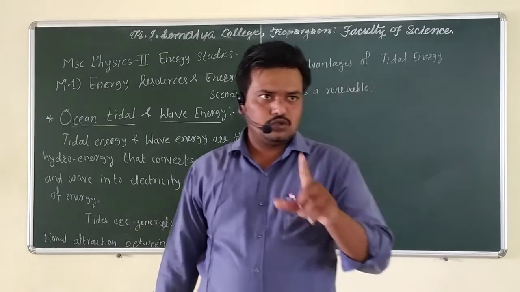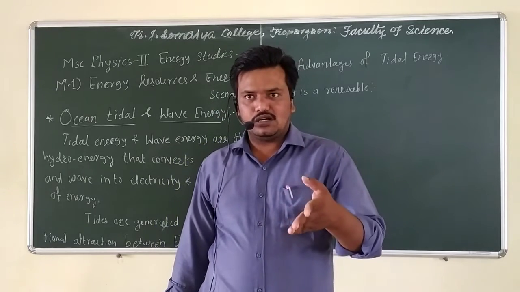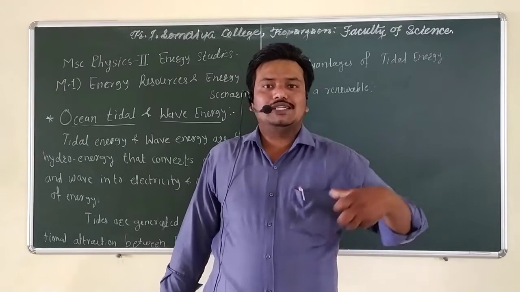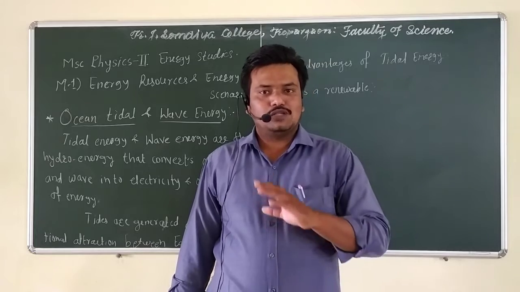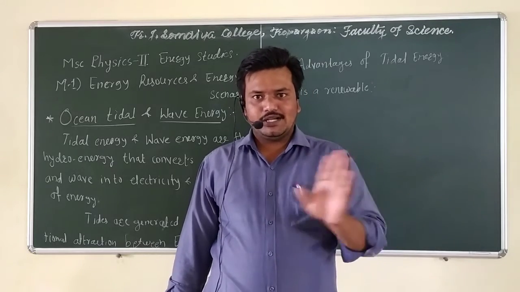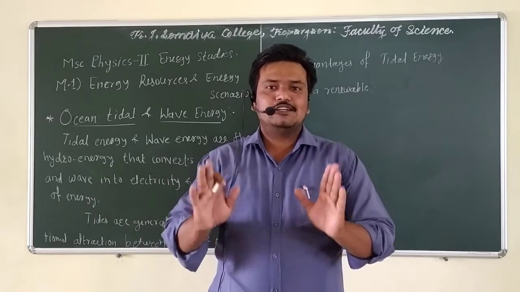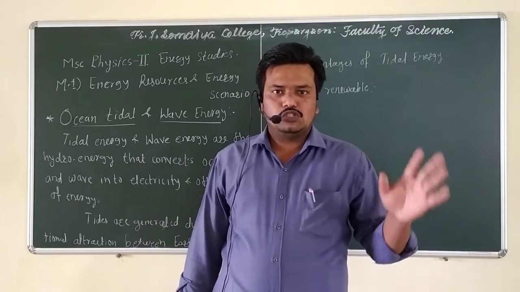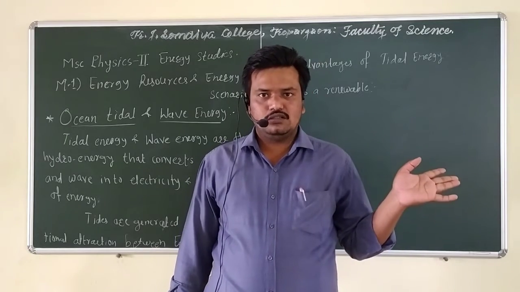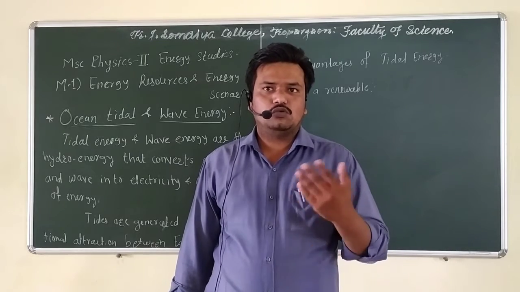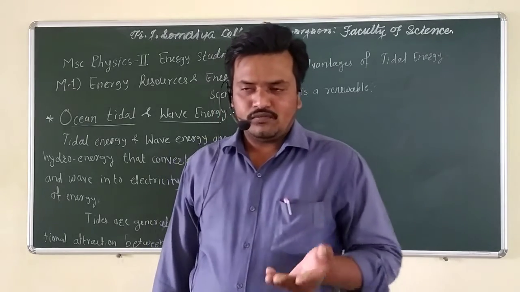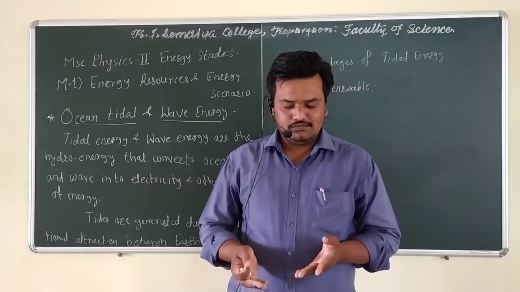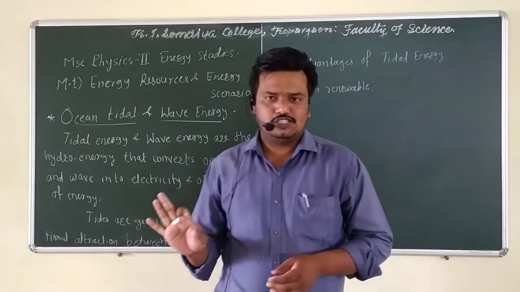Okay, so you have to know that the earth revolves around the sun, the moon revolves around the earth, and the earth rotates around its own axis. That process is continuously going on and will never end. If this process is continuous, then tides also continuously arise in the ocean, twice in a day. So that's why it is renewable energy, replenished day by day and time by time. That's why it is a renewable energy source.